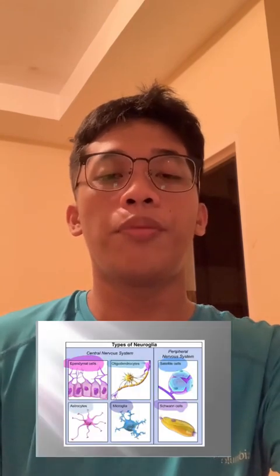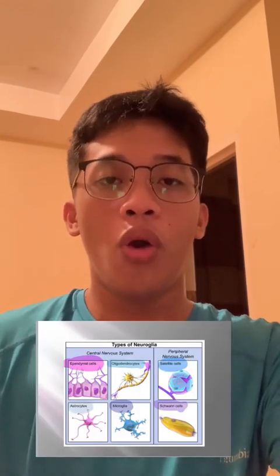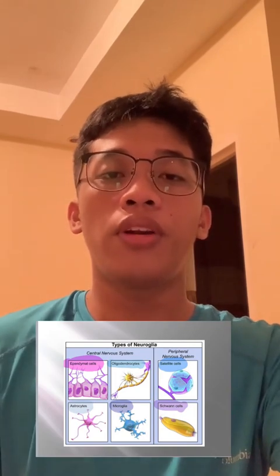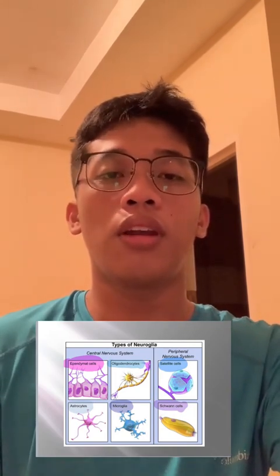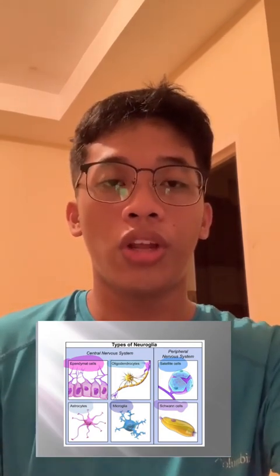Good day, Ma'am. I am Rocelito Romea, and today I'll be discussing the types of neuroglia. Neuroglia consists of those of the central nervous system and the peripheral nervous system. A short review: the CNS is the body's control center, consisting of the brain and spinal cord, while the PNS is the part of our nervous system that lies outside our brain and spinal cord.